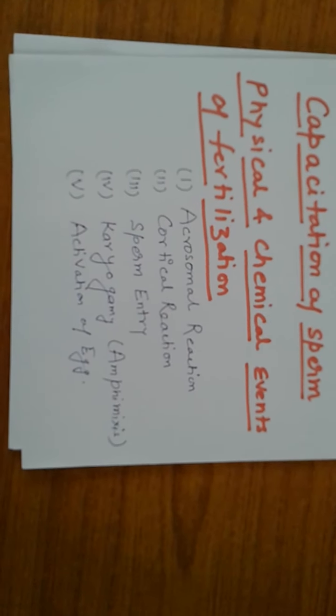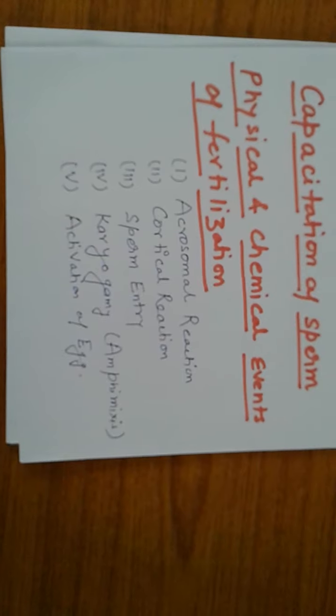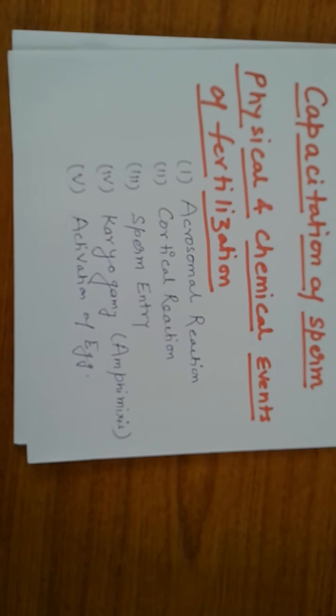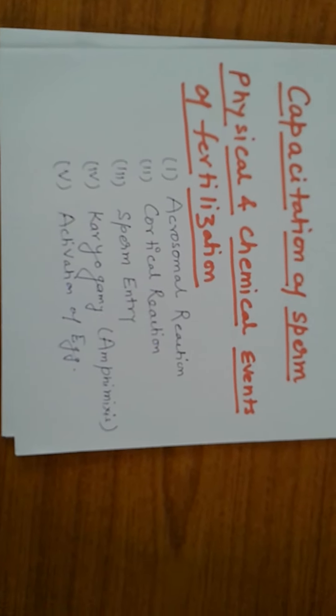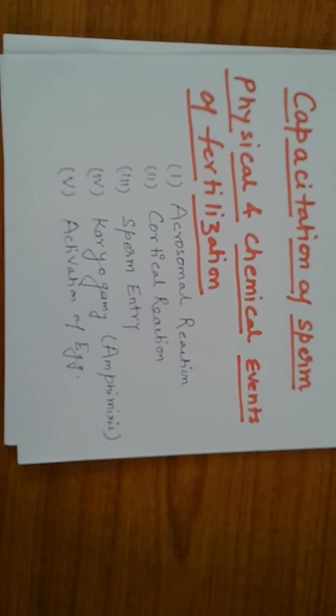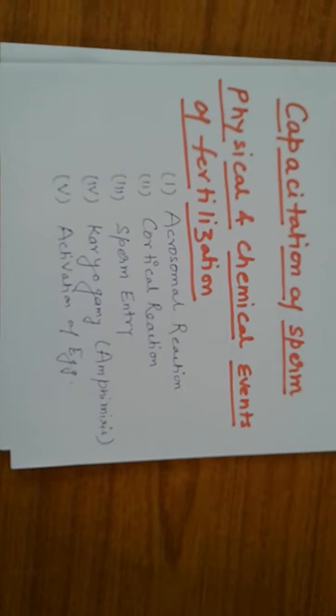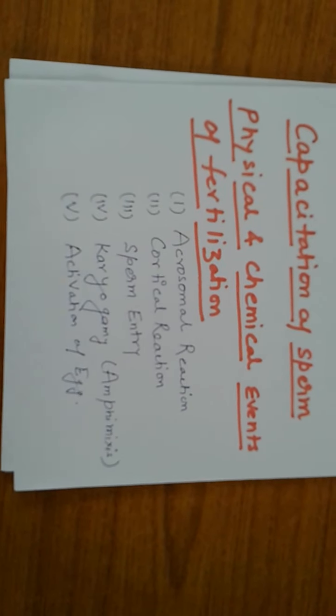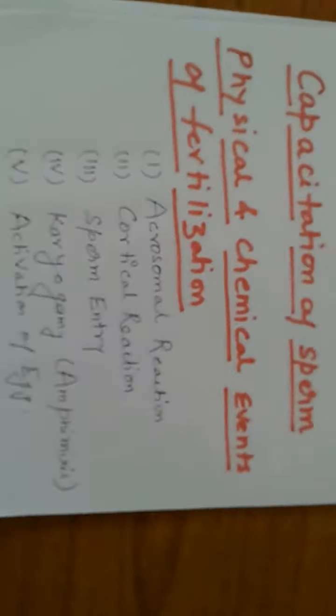Okay, now the activation of the egg. Sperm entry stimulates metabolism in the zygote. As a result, the rate of cellular respiration and protein synthesis increases greatly. Okay, once again you see here, this is the diagram.